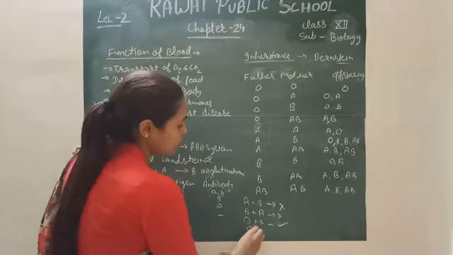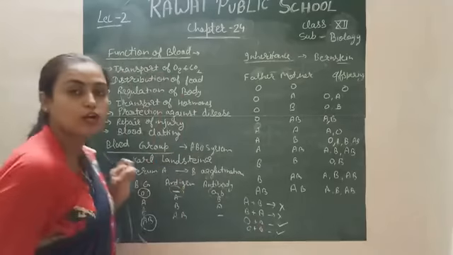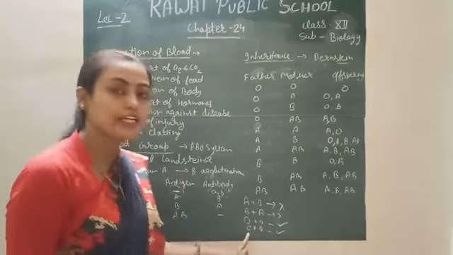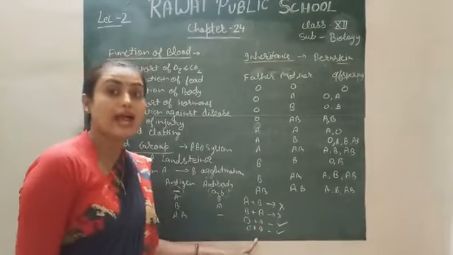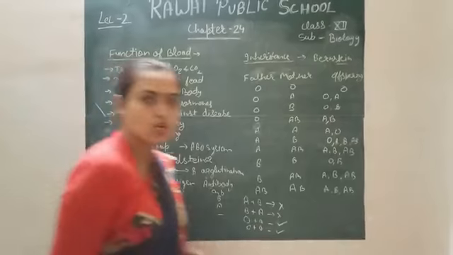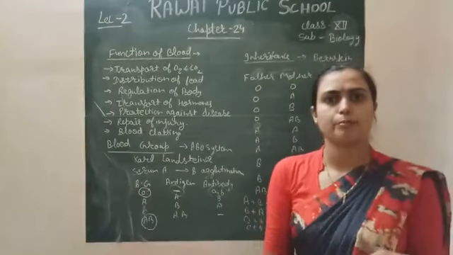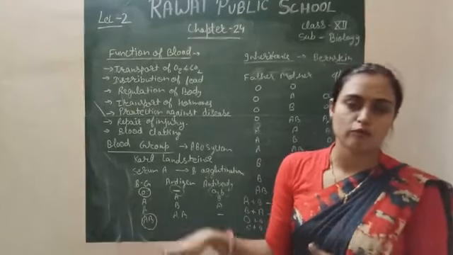If your blood is O and I mix it with B type, again blood clotting does not occur. It means there is no antigen for A and B, but it has antibodies for both A and B. So if you mix it with either A or B, there is no clotting of blood in O type blood group.